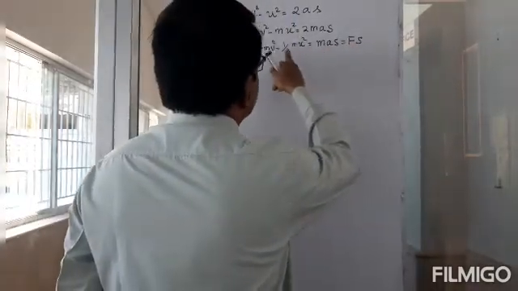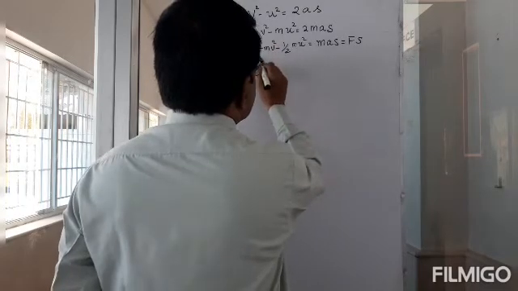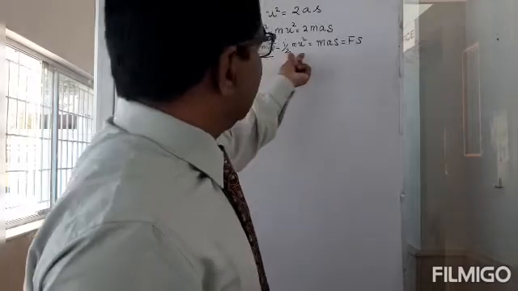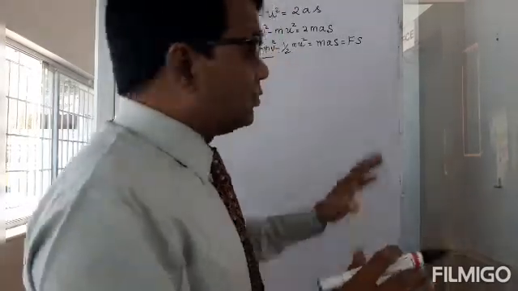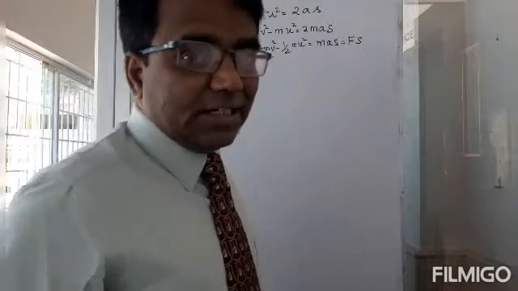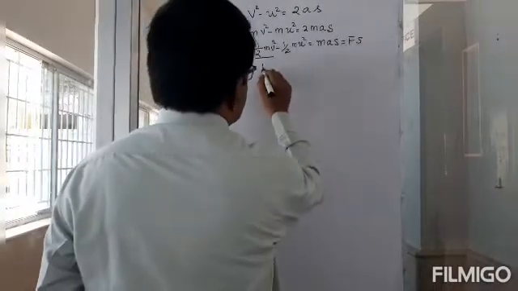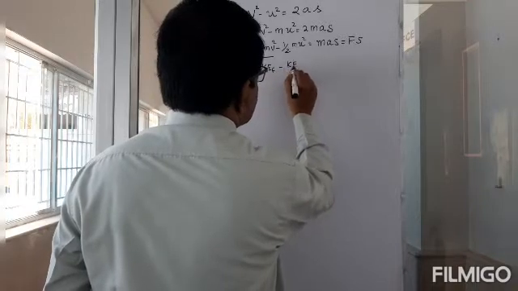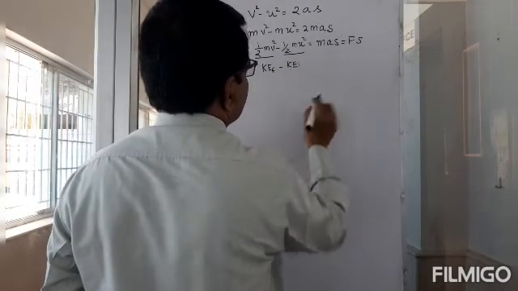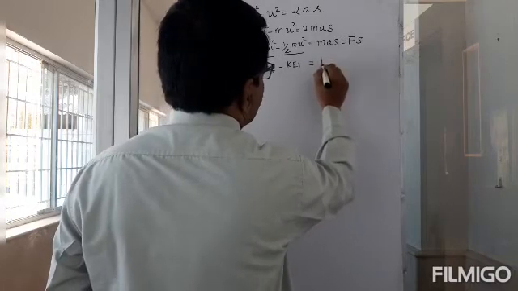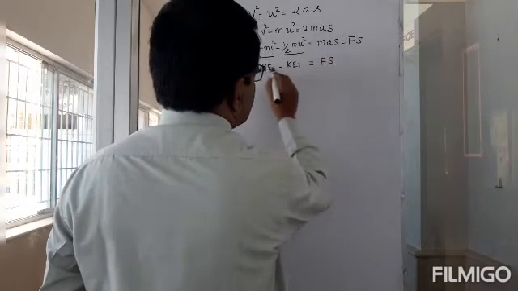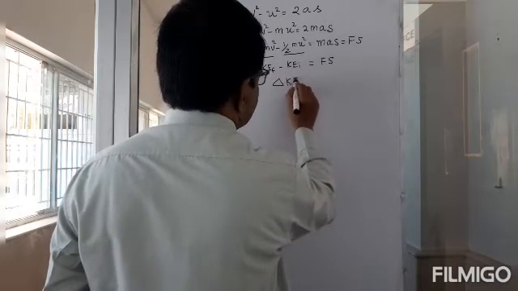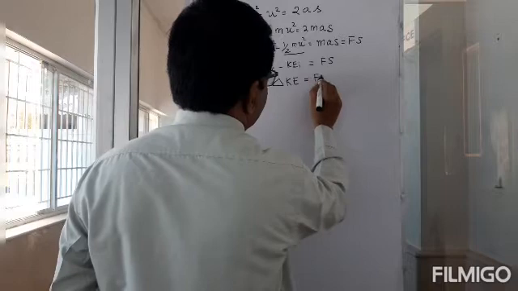So this quantity I'm going to call kinetic energy. This is the final kinetic energy and this is the initial kinetic energy. So there is a change in kinetic energy. I will call this kinetic energy final minus kinetic energy initial, which is equal to F into s. So this can be written as change, delta, in kinetic energy is equal to F into s.